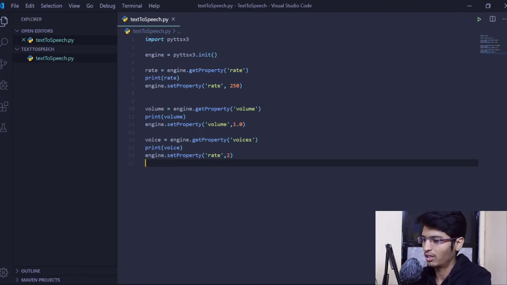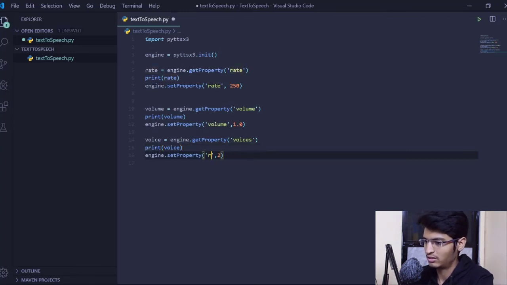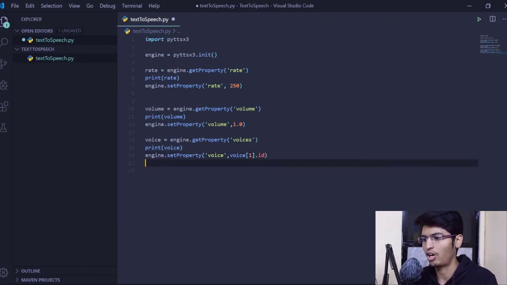Okay, so what we'll do is set the property that is voice. We will change it to index 1 dot id. So this is how it is done. This is how we can manipulate the voice. The male voice will now be changed to a female voice.